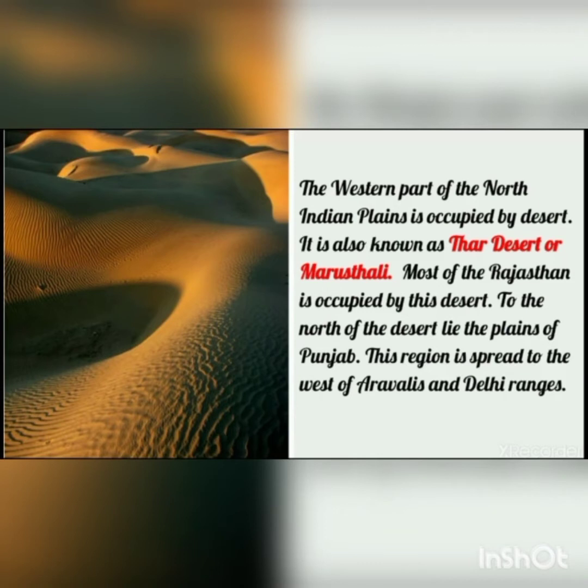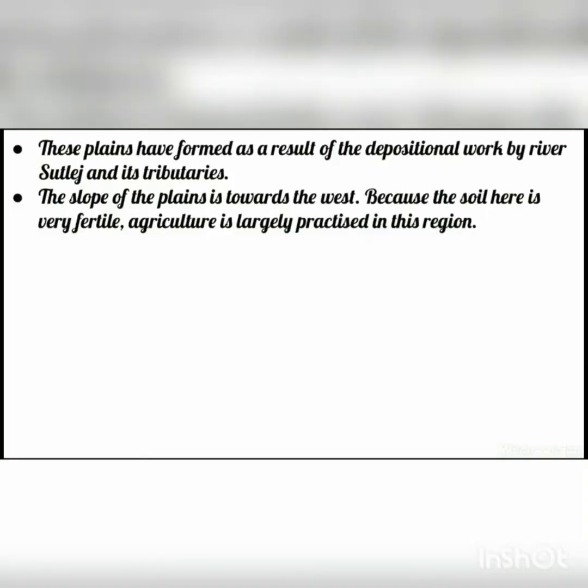To the north of the desert lies the plains of Punjab, and this region is spread to the west of the Aravallis and Delhi ranges. So to the north of the desert, which plains can we find? The plains of Punjab. These plains have been formed as a result of the depositional work by the river Satluj and its tributaries. So here students, the Punjab plains have been formed because of the depositional work done by the river Satluj and its tributaries.